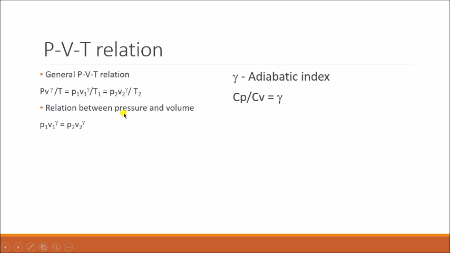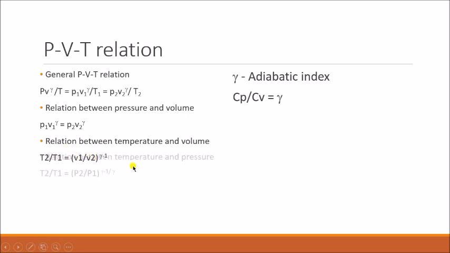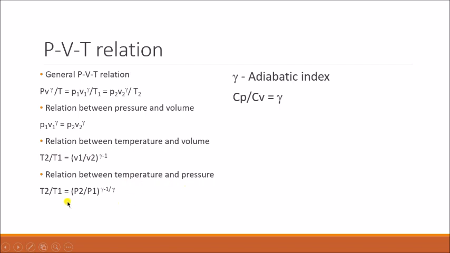First we'll see the relation between pressure and volume. We can write it as P1 V1^γ = P2 V2^γ. This is one relation. The second relation we get is between temperature and volume, which can be written as T2/T1 = (V1/V2)^(γ-1). And finally the relation between temperature and pressure, that is T2/T1 = (P2/P1)^((γ-1)/γ). So we get three different relations for this adiabatic process.